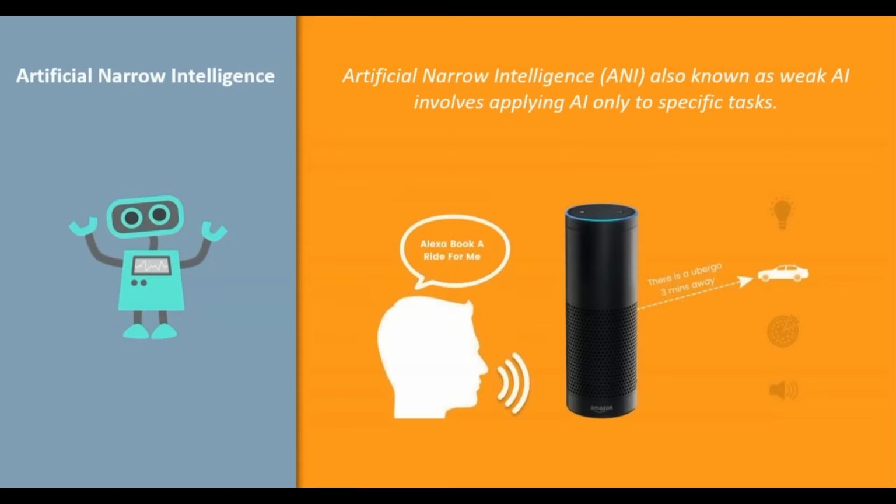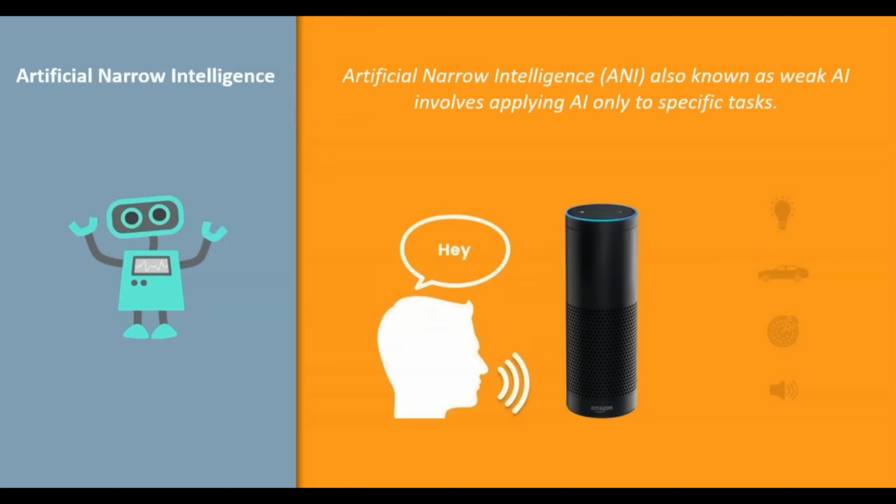Alexa is a very good example of weak AI. It operates within a limited predefined range of functions. There is no genuine intelligence or self awareness despite being a sophisticated example of weak AI. The Google search engine, Sophia the humanoid, self driving cars, and even the famous AlphaGo fall under the category of weak AI. So, guys, right now we are at the stage of artificial narrow intelligence or weak AI.